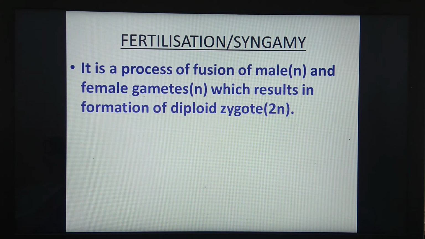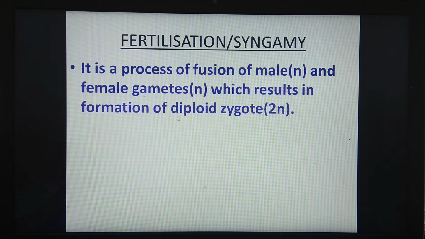See, fertilization is a process of fusion of male and female gametes, which are haploid. This letter N stands for haploid. So the male gamete, which is haploid in nature, having one set of chromosomes, fuses with the female gamete, which is called the ovum, which is also haploid.